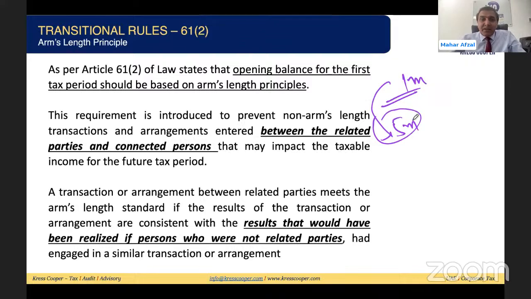Then we said that any transaction or arrangement between related parties meets the arm's length standard if the results of the transaction are consistent. Basically, whatever we have discussed already. What is the definition of arm's length price? In one line: whatever price you are charging to a third party, the same price should be applicable for the related party, and the same price should be applicable for the connected person. This is the definition of arm's length price.